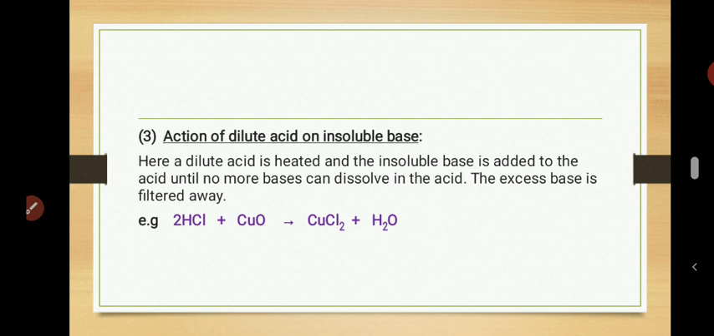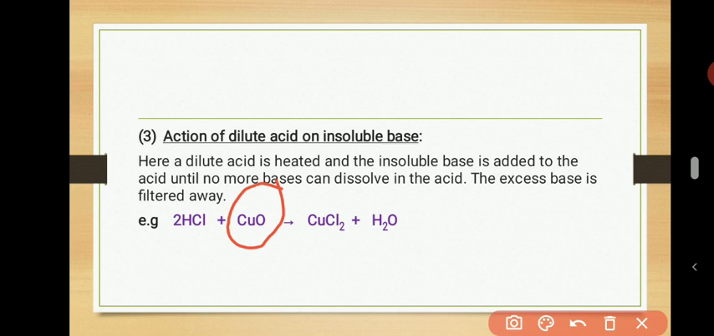Now, the same method you are going to use when you are adding metal to an acid is the same method you are going to use when you are adding insoluble base to an acid. Now, let's take an example here. Copper oxide is a base in this place. You know that oxides of metals are bases. So this is a base. Now, because it's insoluble, you cannot titrate it. It doesn't make sense to titrate it with an acid.